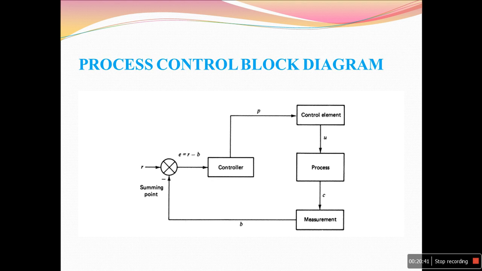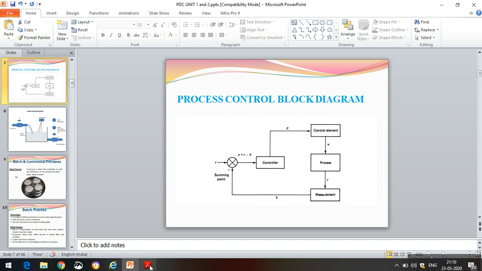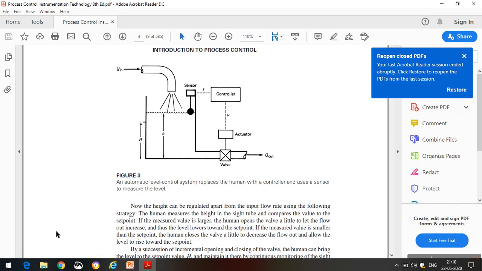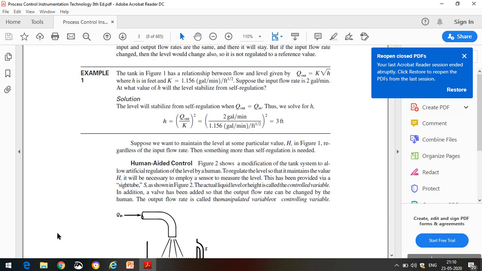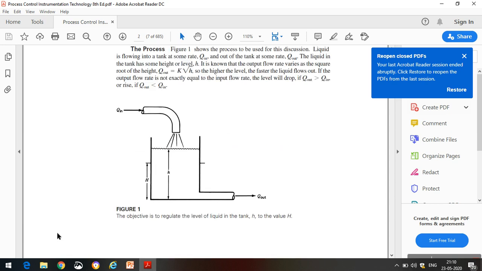These are divided broadly into input and output variables, and in detailed classification they are called controlled variables, manipulated variables, and load variables. So what is a controlled variable, what is a manipulated variable, and what is a load variable?